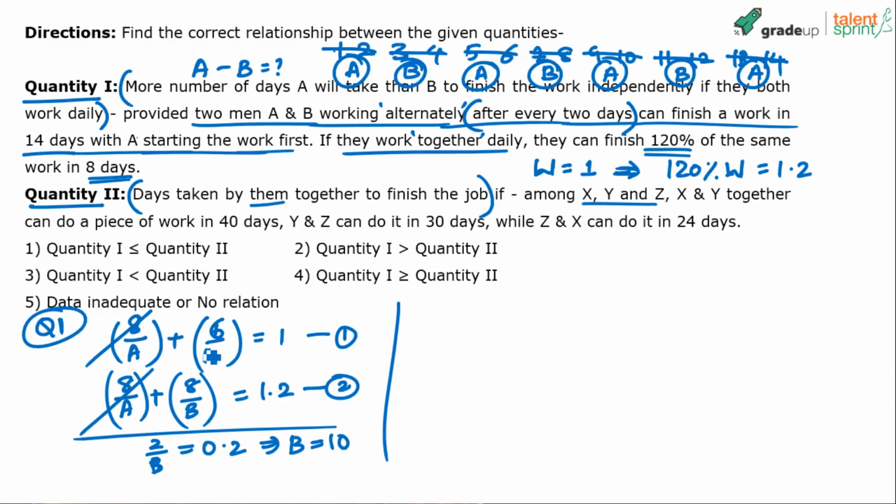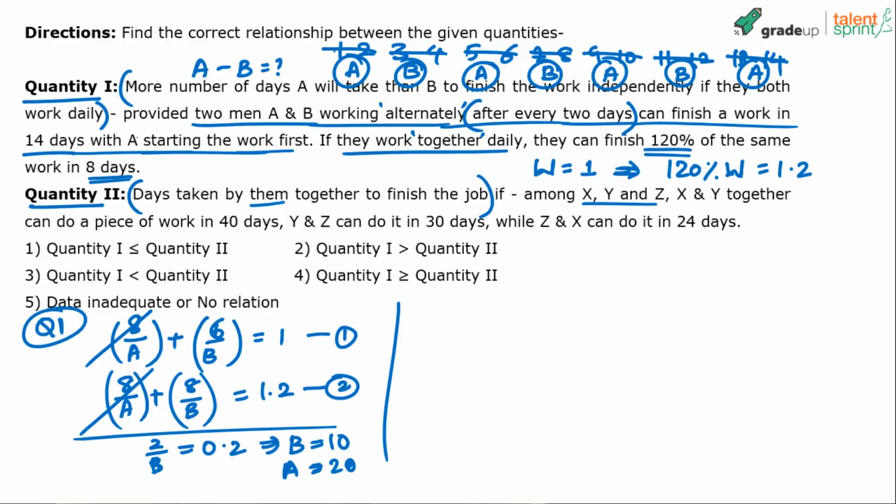Now substitute B equals 10 somewhere. So 8 by A plus 6 by 10, which is 3 by 5, equals 1. So 1 minus 3 by 5 is 2 by 5. 8 by A equals 2 by 5, which implies A is equal to 8 into 5, 40 by 2, 20. A is equal to 20. I'm solving it mentally, you can also do it yourself. A comes out to be 20.